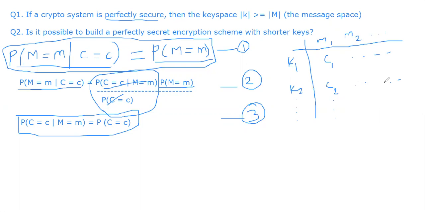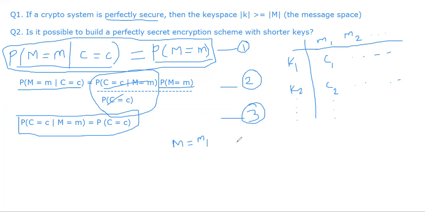Now let's take the first column. Let's fix the first column for a moment, which means we fix the message M. Let's say M is M1. We fixed it. What can we say about column number 1?